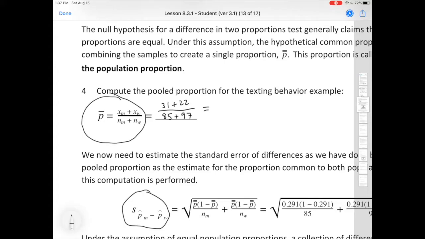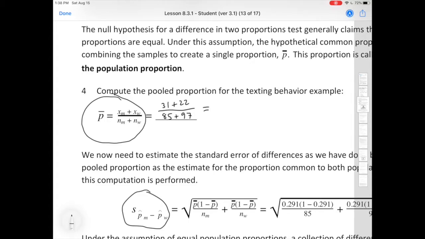Let's be really careful, okay? You need to put parentheses here to distinguish that we are not adding two fractions together. This is a single fraction, okay? We are adding the two numbers on top together, and adding the two numbers on the bottom together.